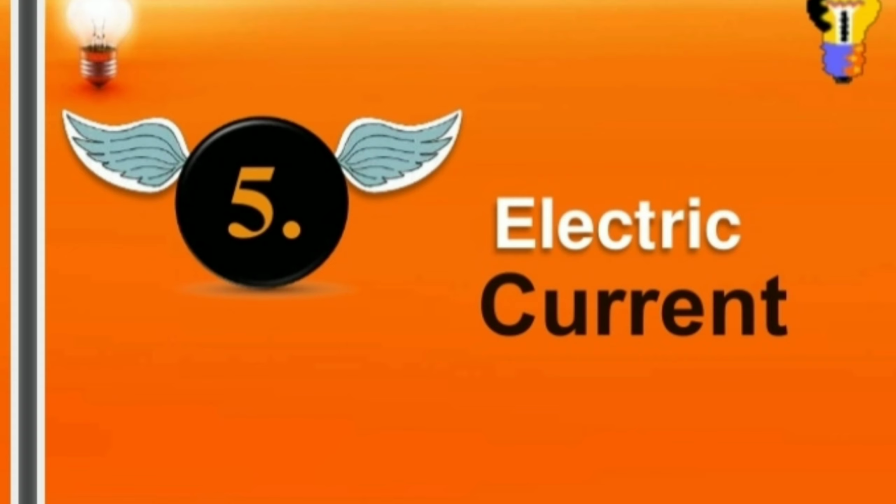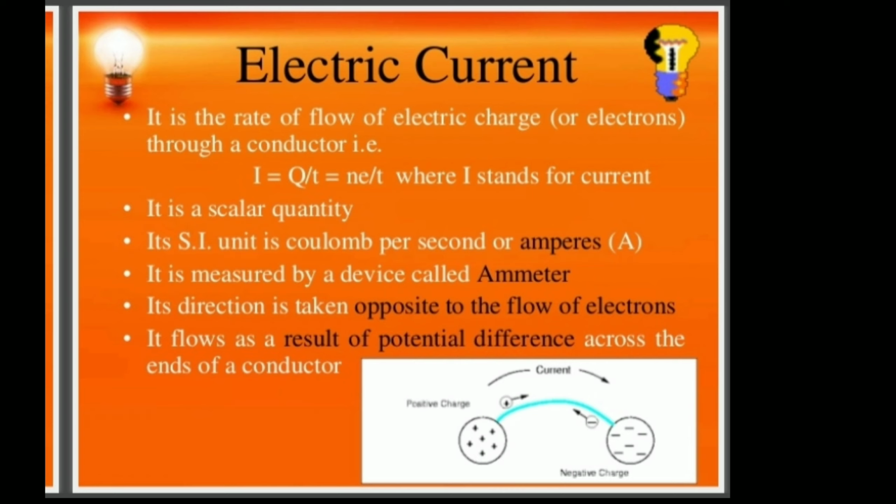Energy here is because of electric current. So first we should know about electric current. This electric current plays the key role as energy in electricity. Because of this electric current, it is converting into energy. So the very important thing to know first is electric current. What is electric current? It is the rate of flow of electric charge through a conductor.